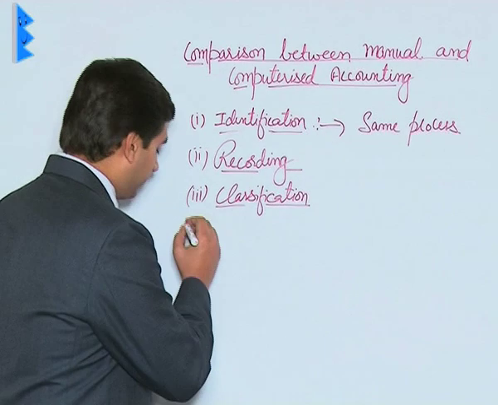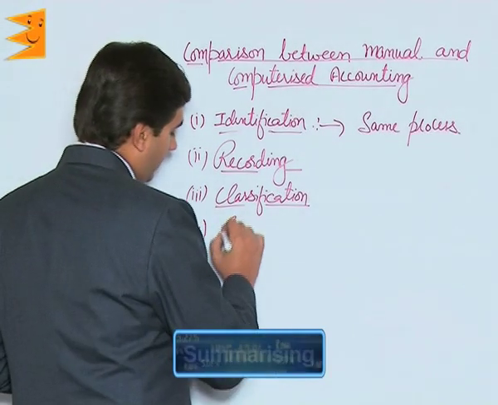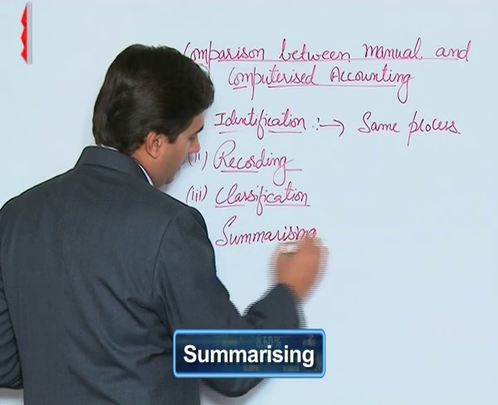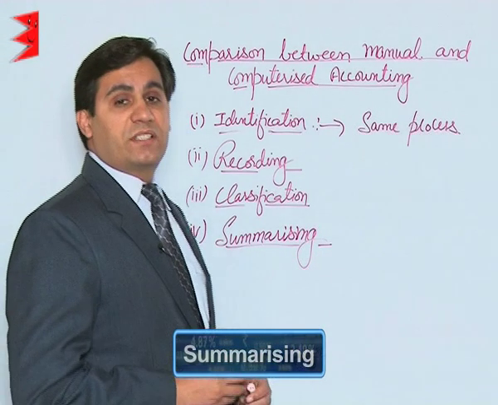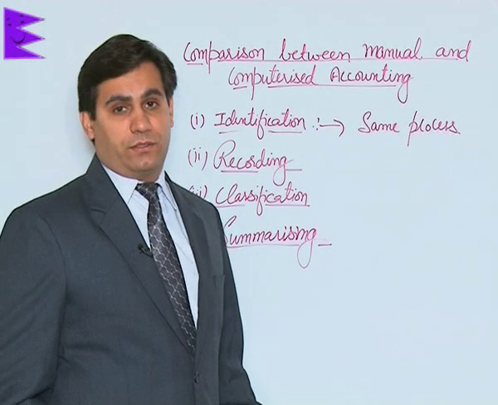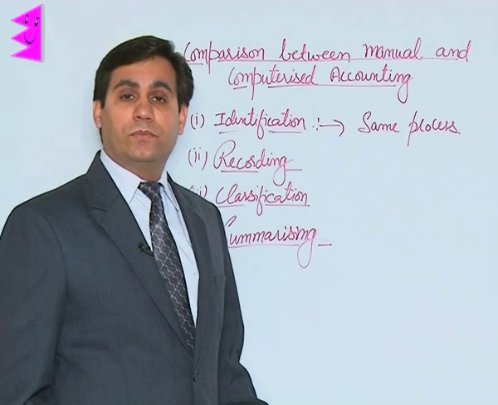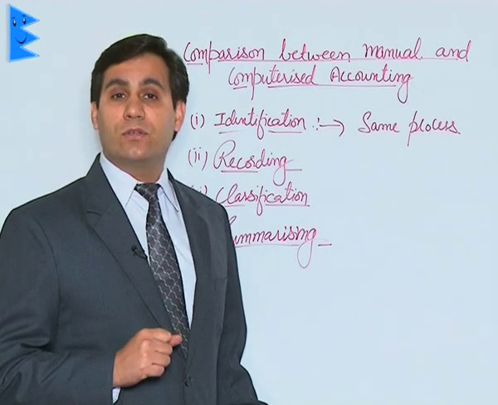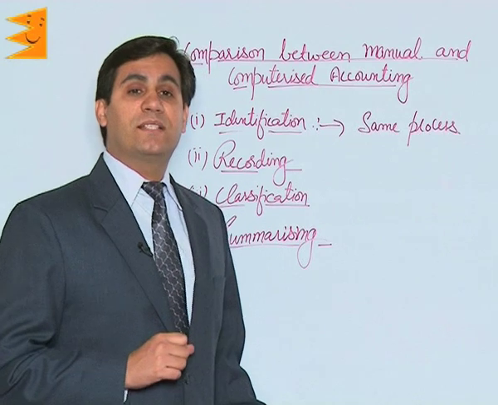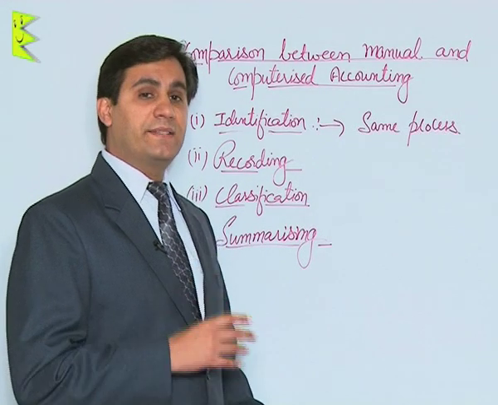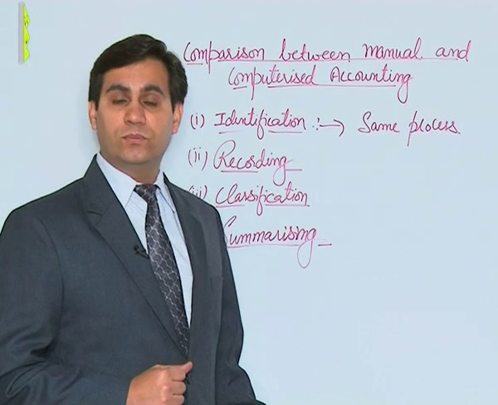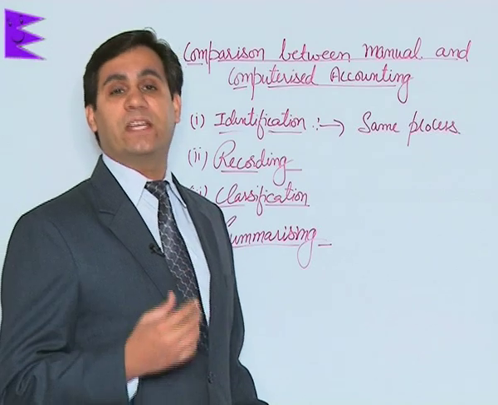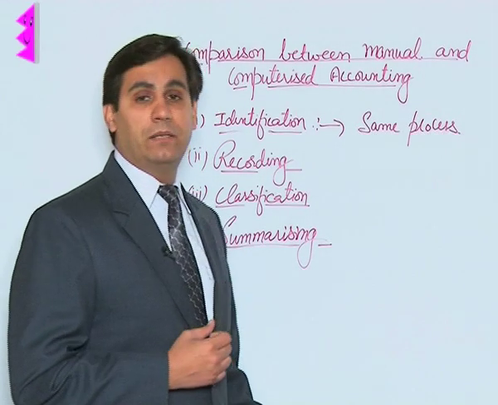Then, summarizing. Now students, summarizing involves drafting of trial balance. In manual system, trial balance is drafted so as to assess the accuracy of accounts. But in computerized system, there is no prerequisite. Since the entries are posted by the computer systems, the totaling is done in a computerized manner. So there is no prerequisite of trying to draft a trial balance.